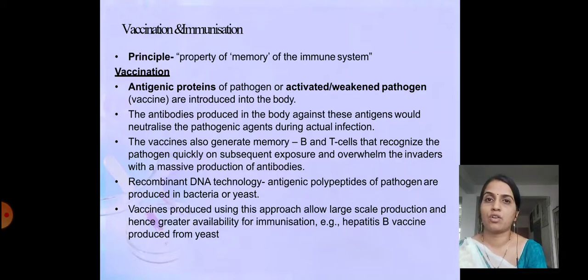This recombinant DNA technology is helping in producing vaccines. Vaccines produced using this approach allow large scale production and hence greater availability of immunization. Example, hepatitis B vaccine produced from yeast cells. This is one of the examples developed based on recombinant DNA technology. Like this, there are many more produced at present through recombinant DNA technology, which is helping mankind get protection against several diseases.